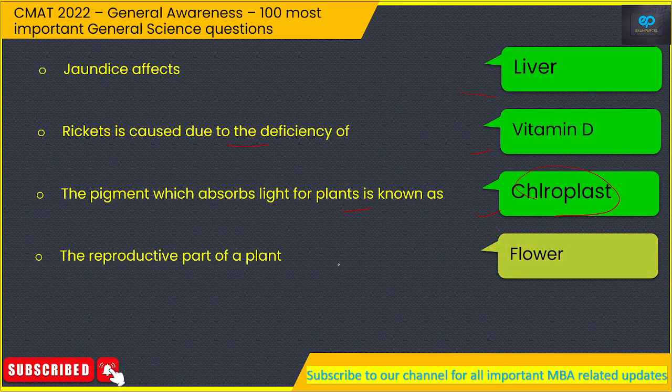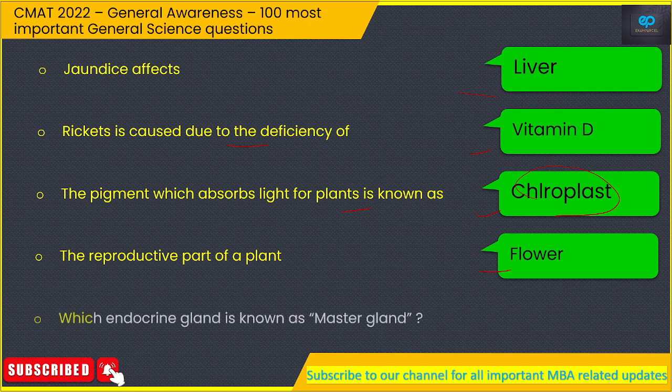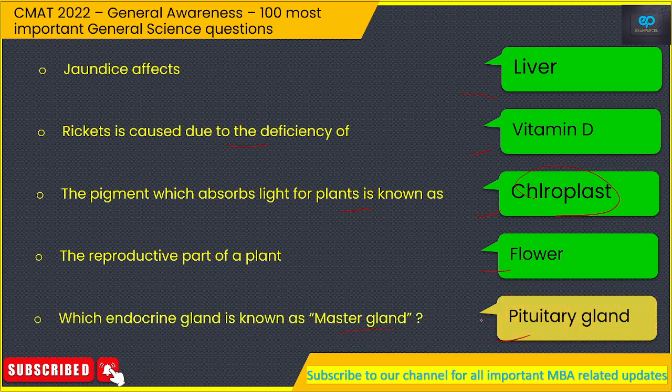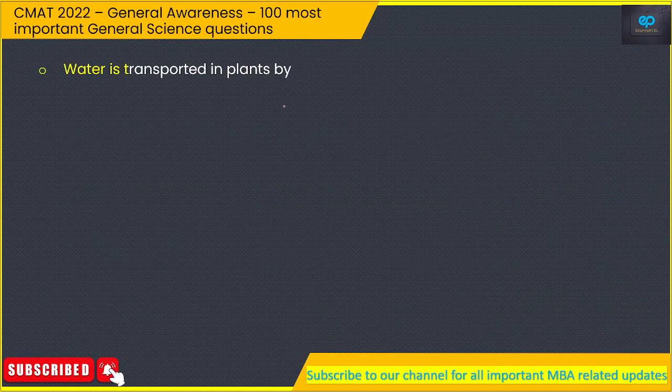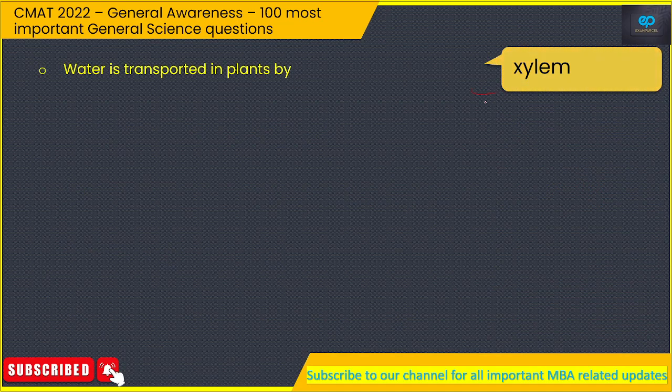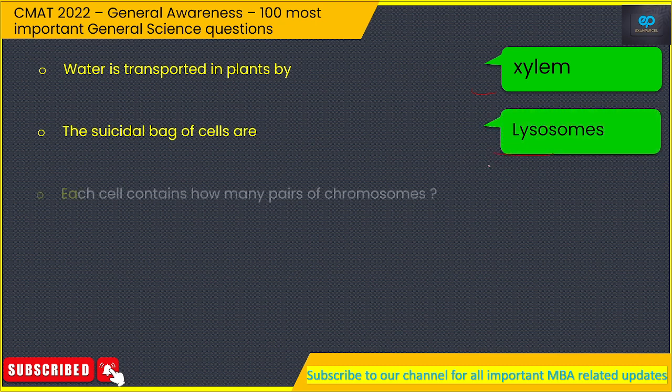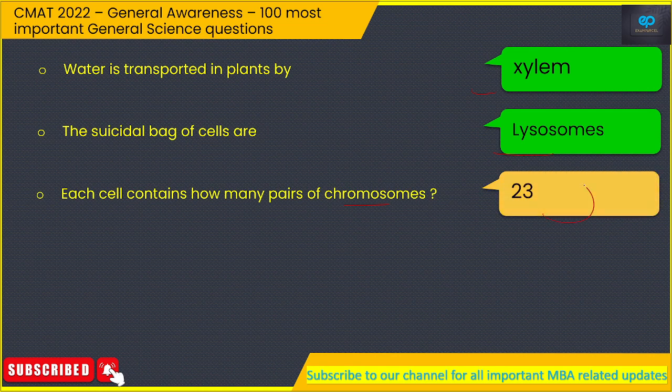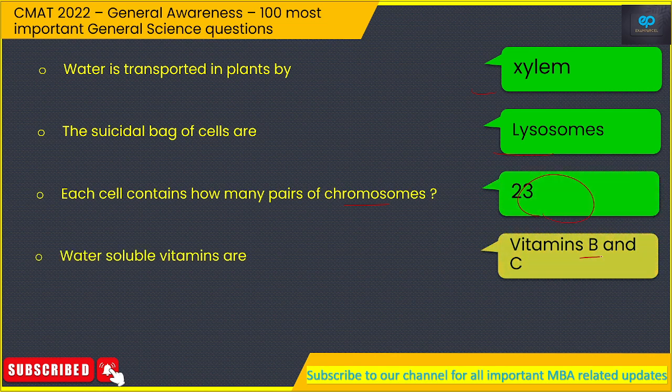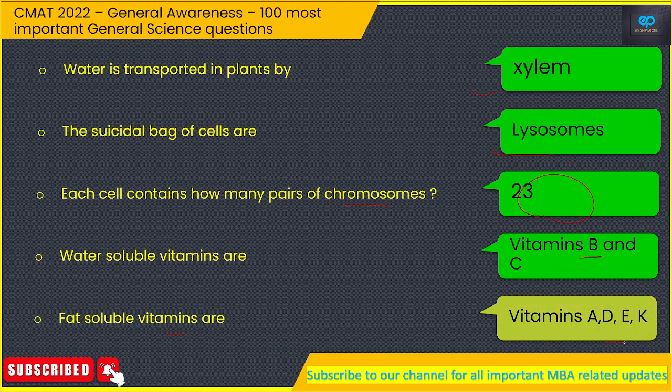The reproductive part of plant, that is flower. Which endocrine gland is known as master gland? So that would be pituitary. Water is transported in plants by xylem. The suicidal bag of cells are, so those are lysosomes. Each cell contains how many pair of chromosomes? So that would be 23. Water soluble vitamins are vitamin B and C. Fat soluble vitamins are vitamins A, D, E, K.